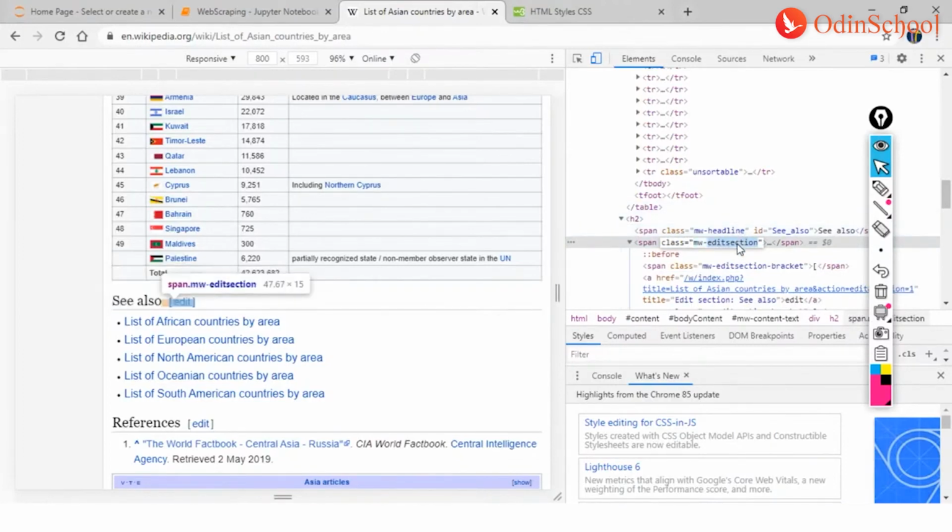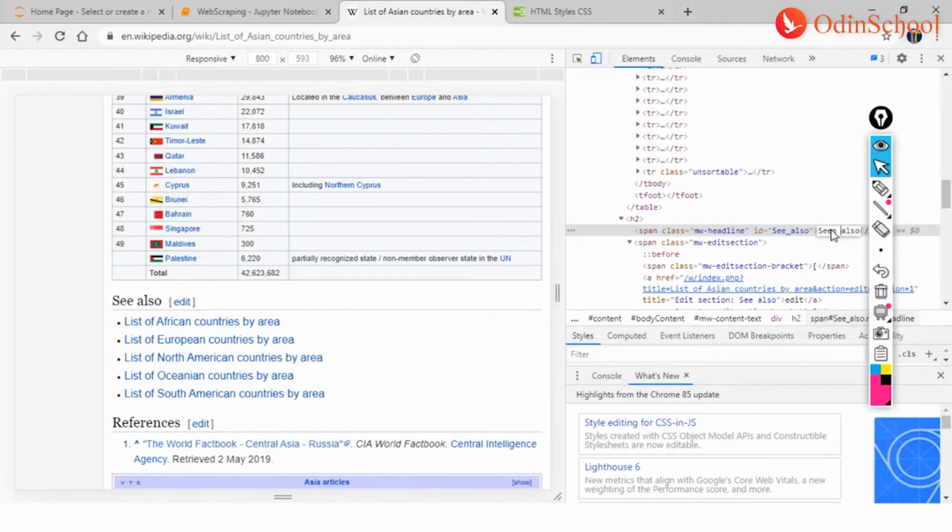Here you can also probably change the text and see how it works. So here I have see also. I might want to change this to seen also, and I hit enter. You can see that this change is reflected here. But guys, this change is all temporary. This change does not stick to the Wikipedia. All right. So that is what we have here in this session.